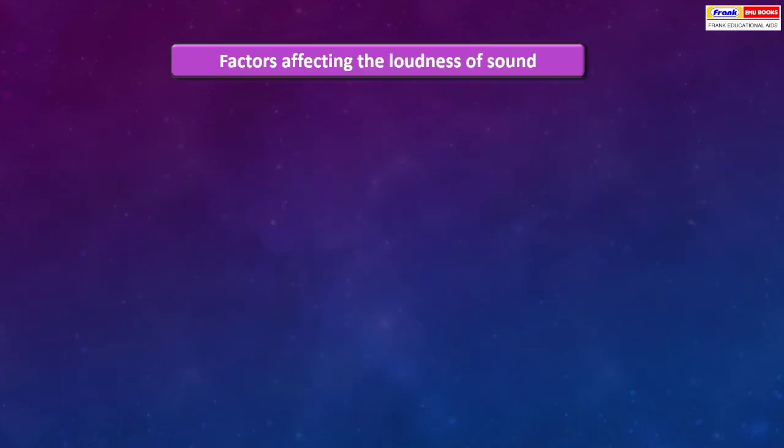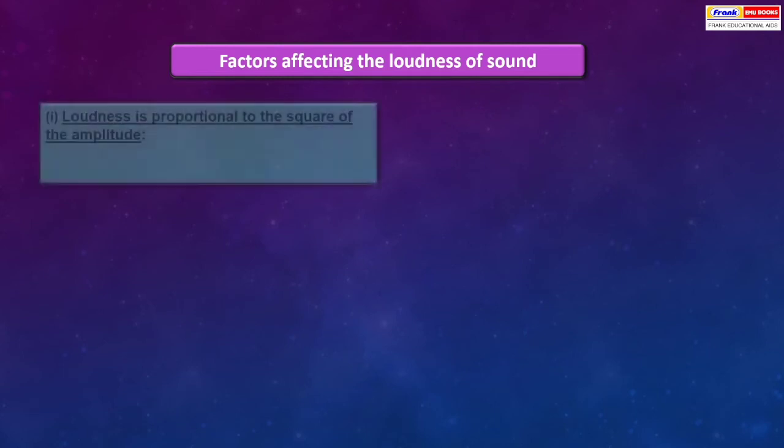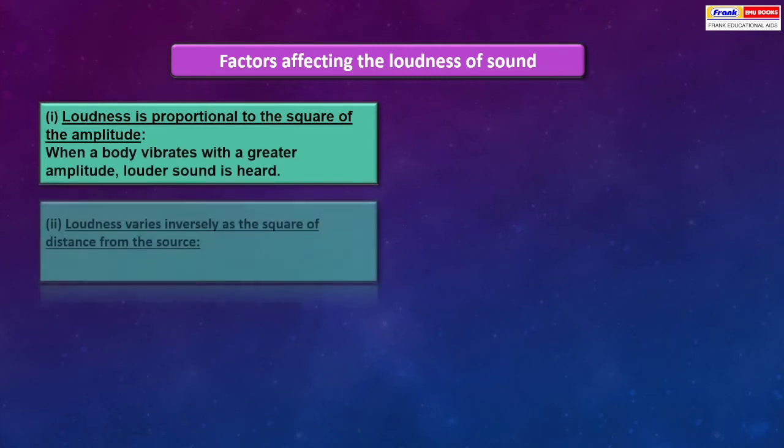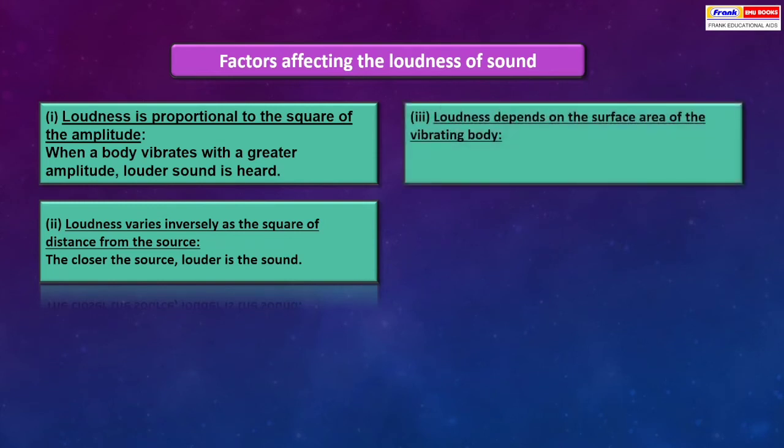Factors affecting the loudness of sound. Loudness is proportional to the square of the amplitude. When a body vibrates with greater amplitude, a louder sound is heard. Loudness varies inversely as the square of the distance from the source. The closer the source, the louder is the sound. Loudness depends on the surface area of the vibrating body. The larger the surface area of the vibrating body, the louder is the sound heard.